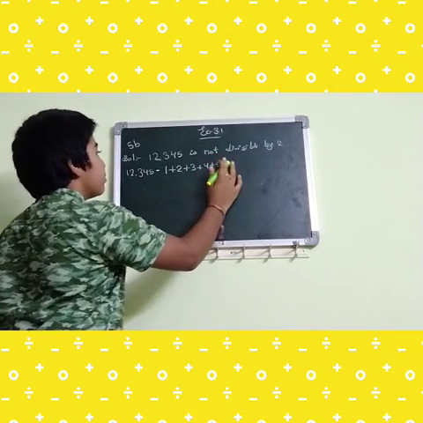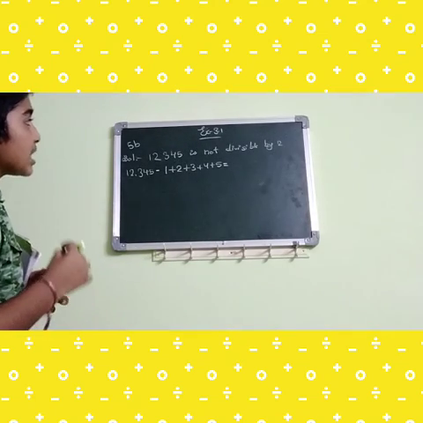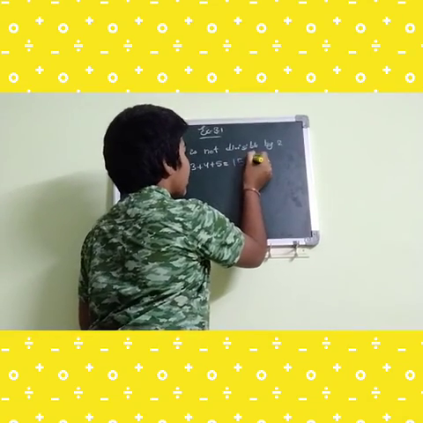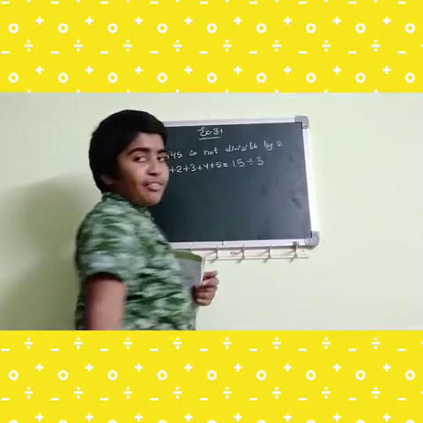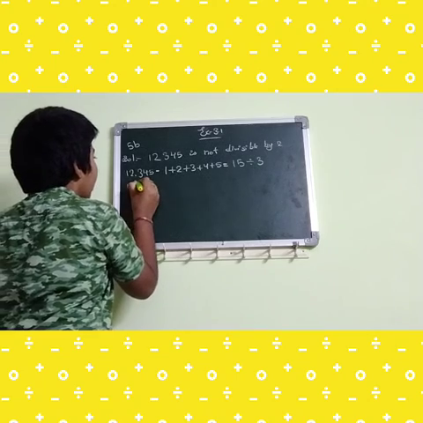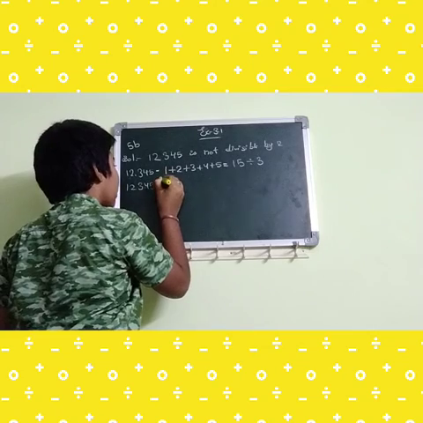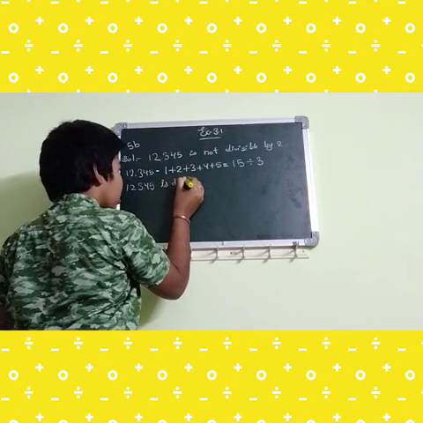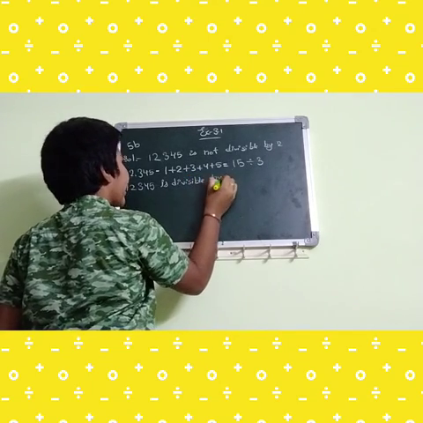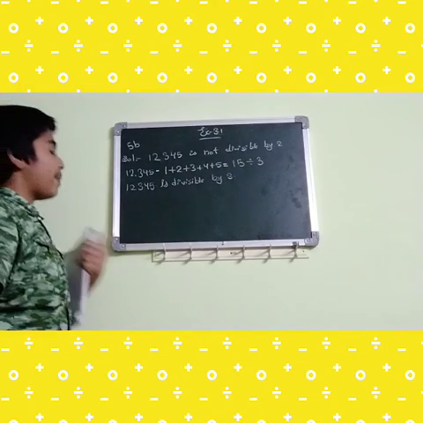So 2 plus 1 is 3, 3 plus 3 is 6, 6 plus 4 is 10, 10 plus 5 is 15. So 15 is divisible by 3, right? 3 fives are 15. So 12,345 is divisible by 3.